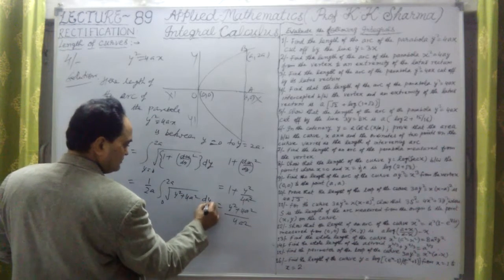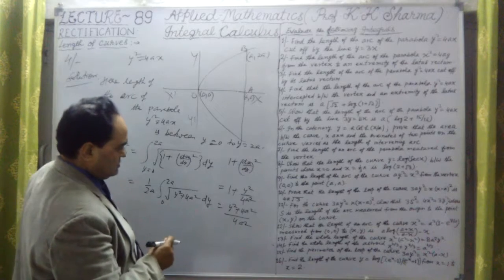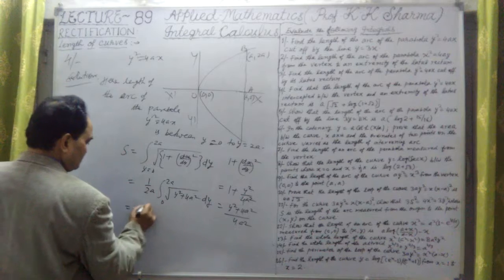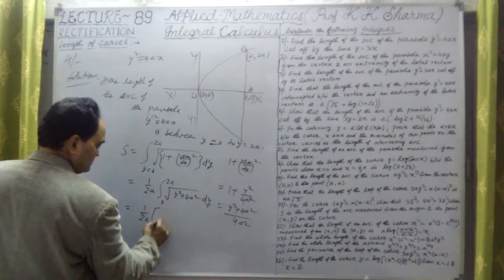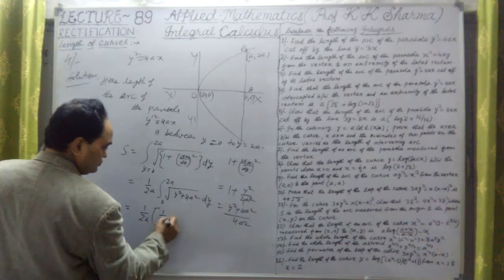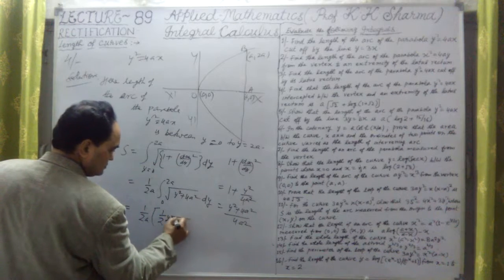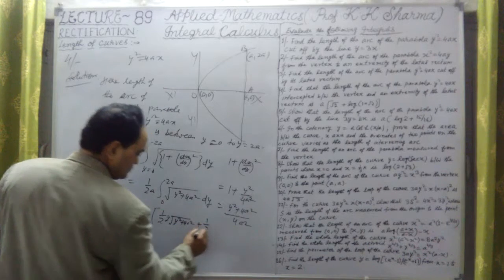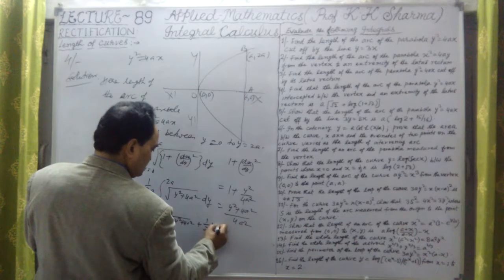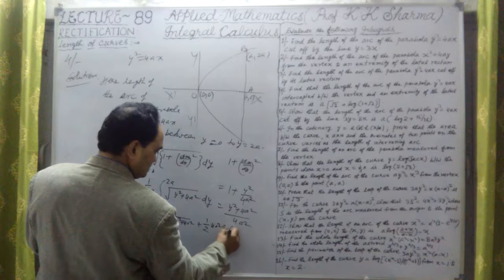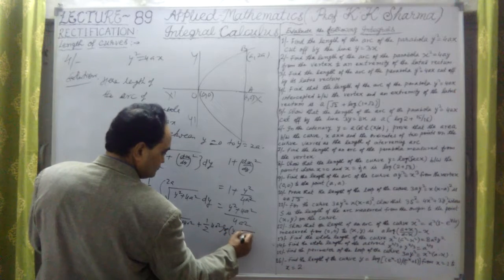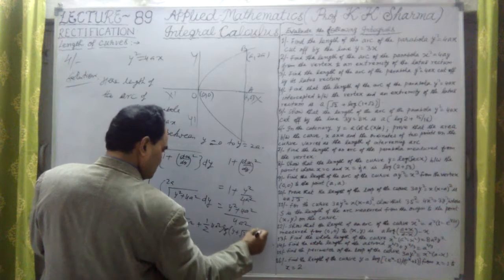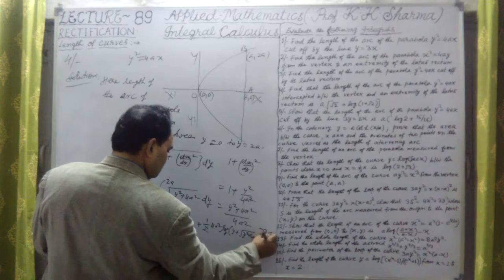Integration of this with respect to y, because y limits are given. So this is with respect to y. This is the same 1 by 2a. It is 1/2 into y times the square root of y square plus 4a square, plus 1/2 into 4a square log of y plus the square root of y square plus 4a square, limits 0 to 2a.